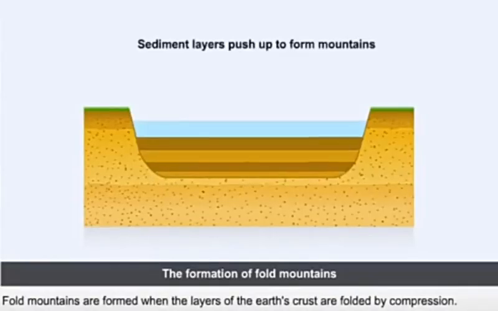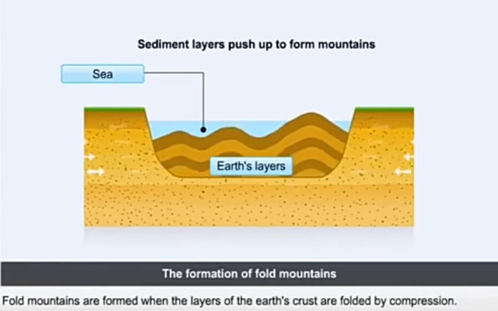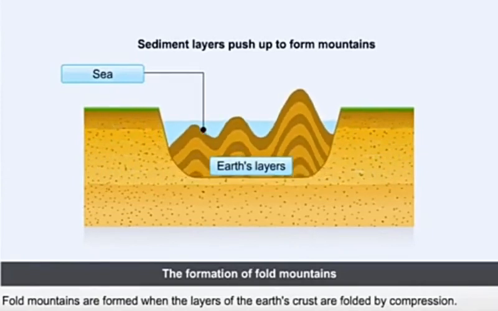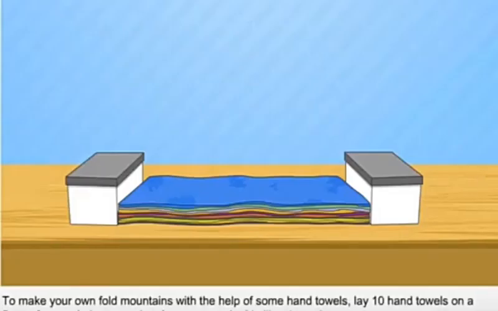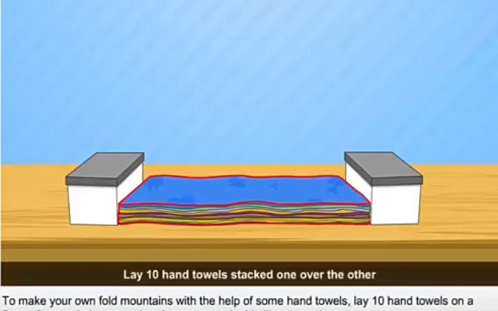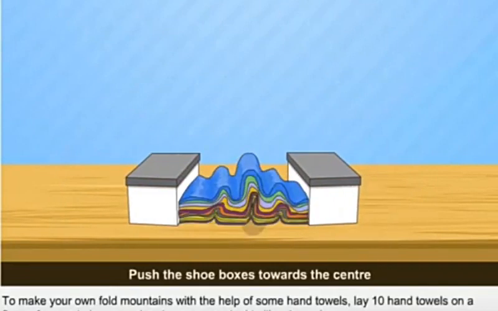Fold mountains are formed when the layers of the Earth's crust are folded by compression. To make your own fold mountains with the help of some hand towels, lay 10 hand towels on a flat surface and place 2 shoe boxes on each side like shown here. Push the shoe boxes towards the center as shown. This activity shows us how fold mountains are formed when forces move towards a common center.